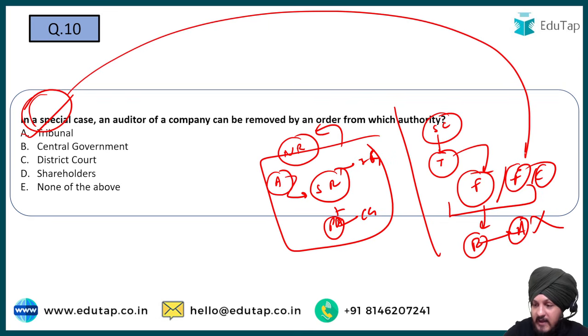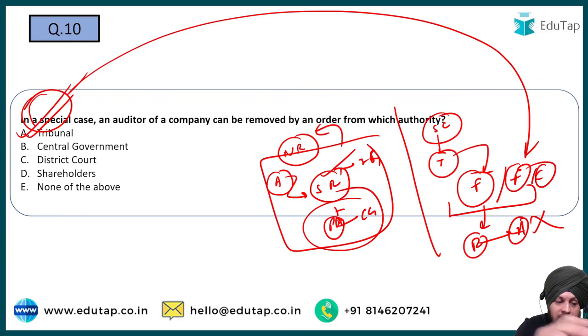These are the scenarios that I have shared with you. In these scenarios that can happen, but under normal circumstances there is no such provision. Only a special resolution is required and prior approval of the central government is required. But the question is about a special case, so A is going to be the correct answer to this question. I hope it is clear to you.